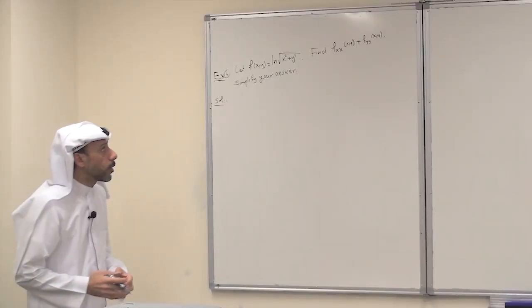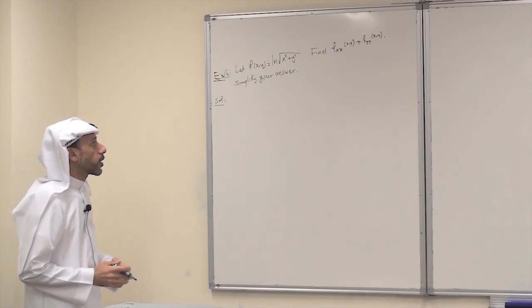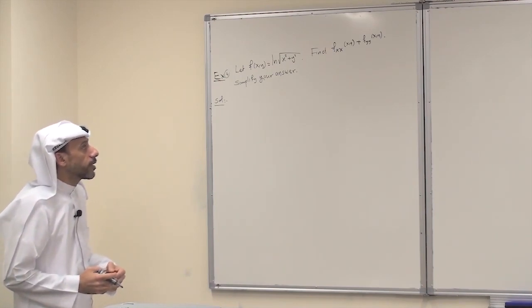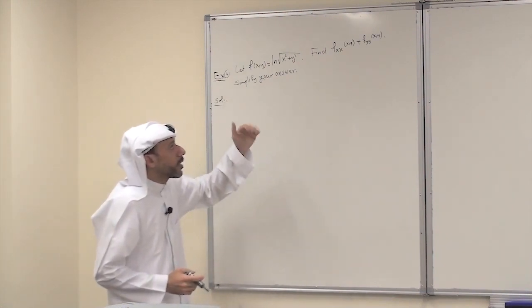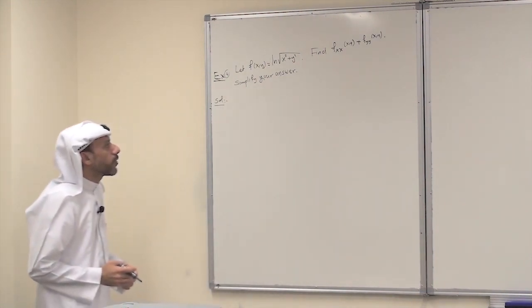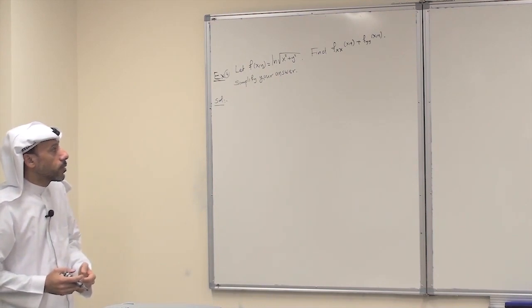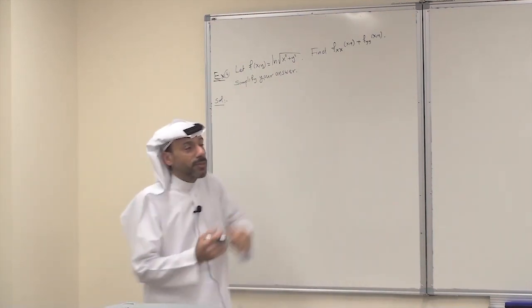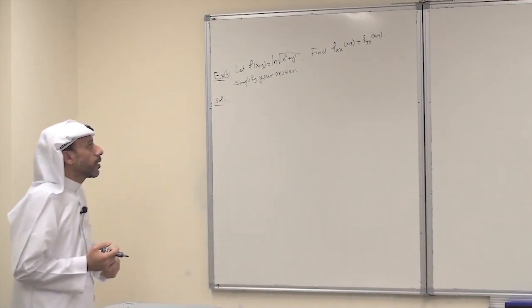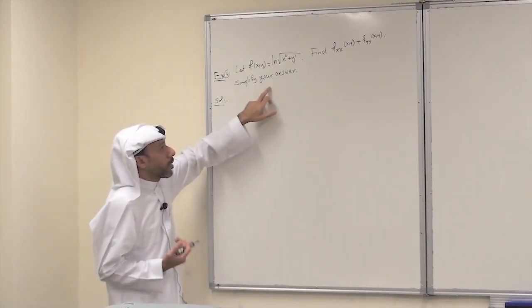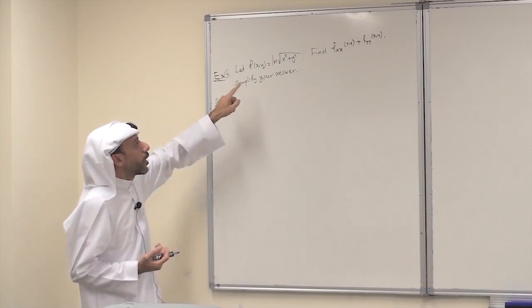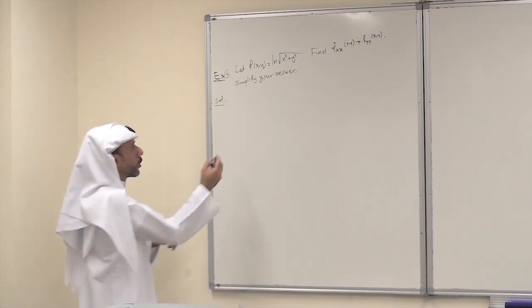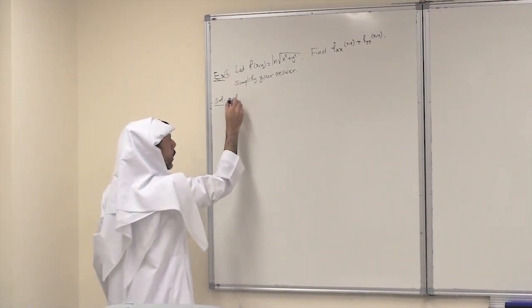Let's consider now the following problem. Let f of xy equal ln root of x squared plus y squared. Find f sub xx plus f sub yy. Simplify your answer. So here we need to find each one and then add them to get the answer. Okay. Since we need to simplify our answer, we can in fact simplify our function first.